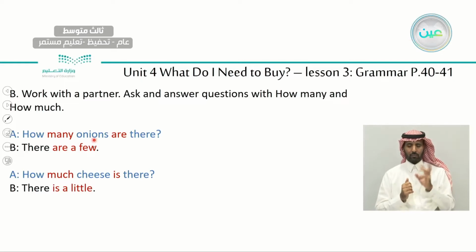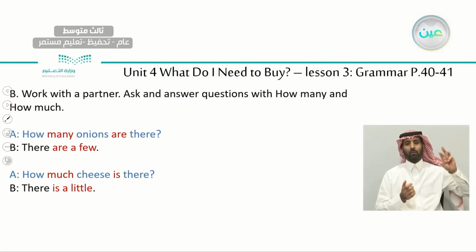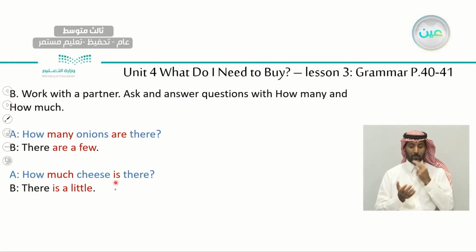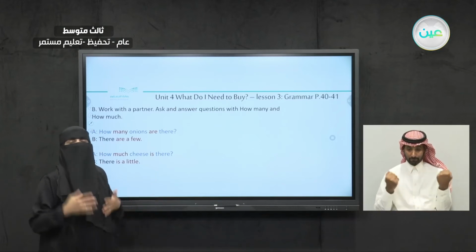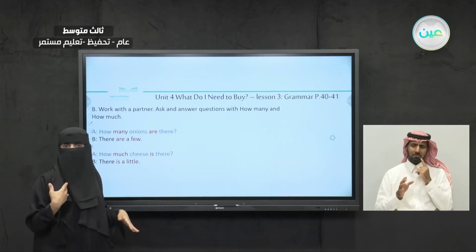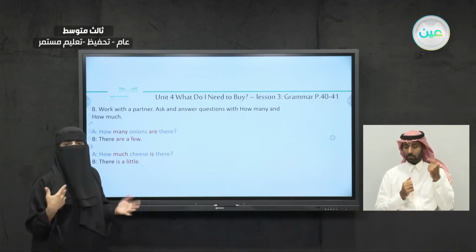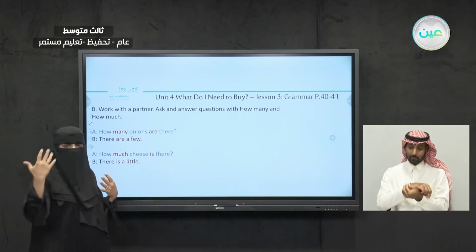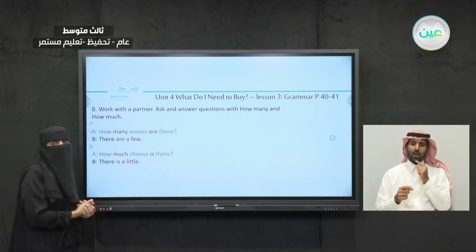So, how many onions are there? There are a few. So we used a few here. How much cheese is there? There is a little. Because it's uncountable, we used a little. Here, because it's countable, we use a few. Easy. Yalla, let's practice. Talk to your friends. Ask them questions. Wait, hear their answer, okay? Listen to their answer and then switch. Your friend will ask you and you will answer, okay?